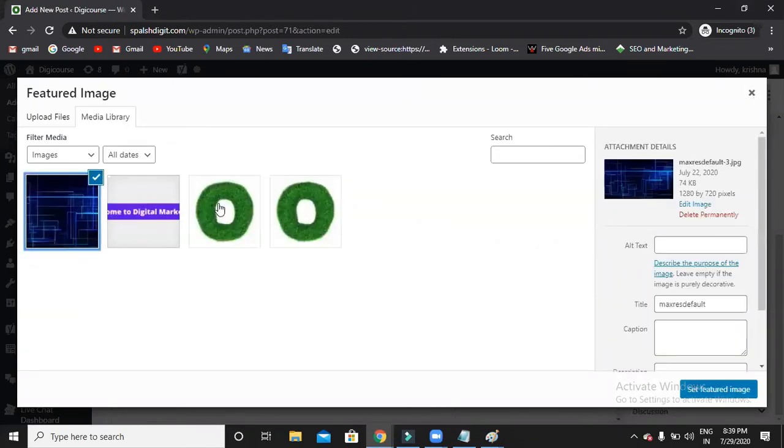Image alt means alternative text for your image. Now let us say I choose this image for my blog. Google can't read images. That's the reason if I give a text, Google automatically understands that this image is all about this blog.